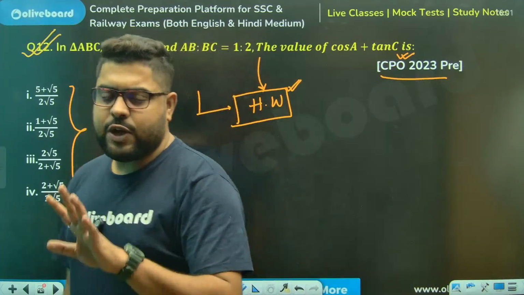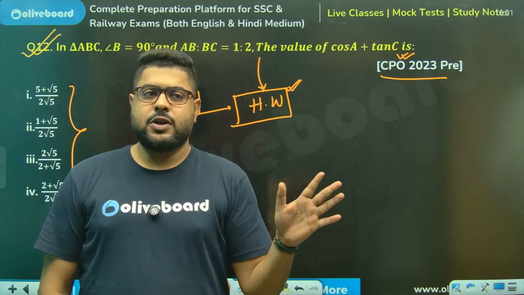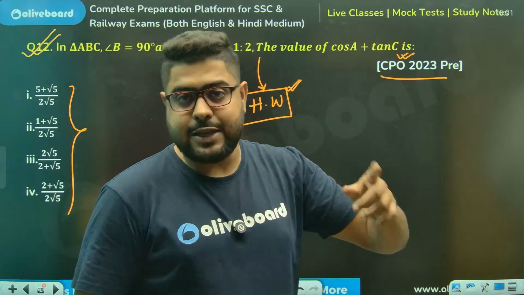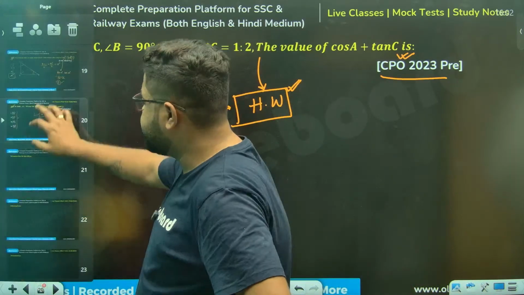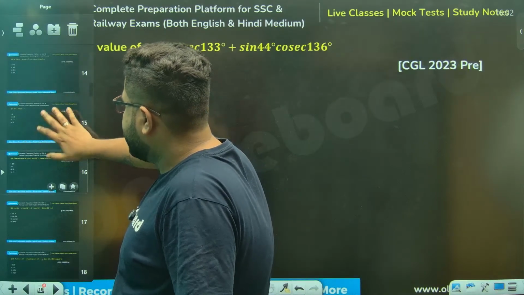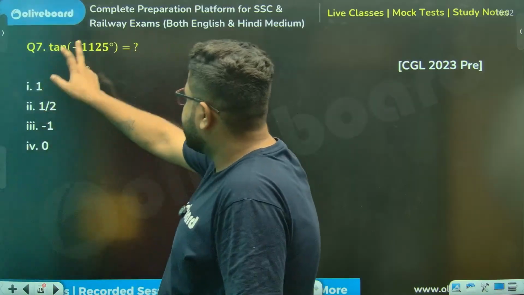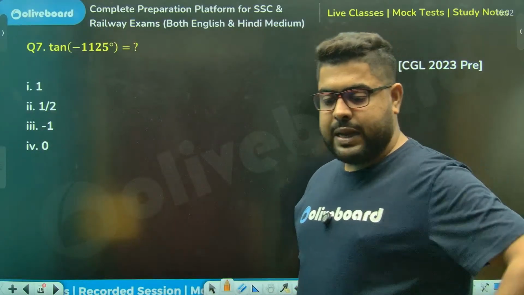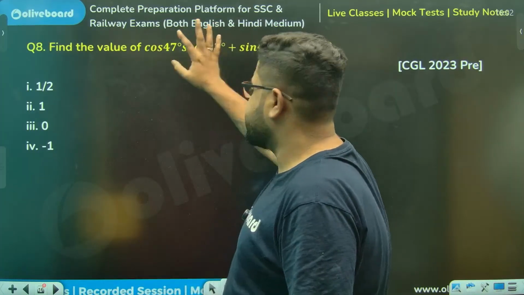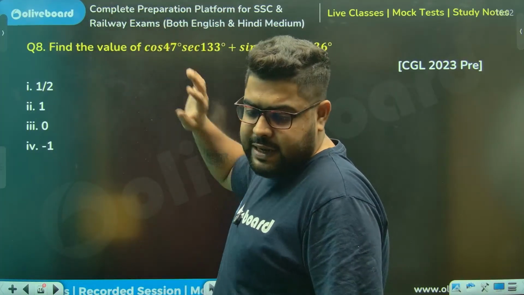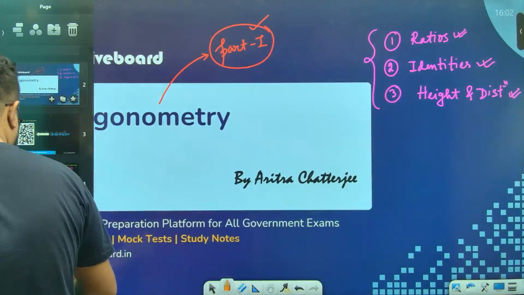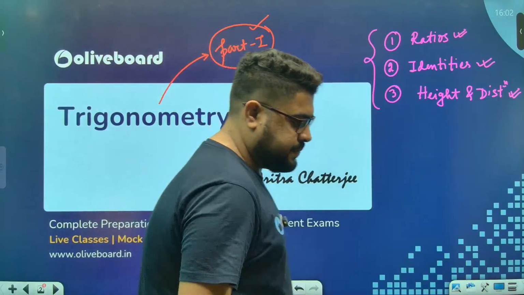So basics of ratios we have just understood. Tomorrow onwards we'll complete this and move into associated angles first. Associated angles means, let me just show you the questions. These types of questions have picked up in the last couple of years. Meaning the angles beyond 90 degrees. This one or this one, 133, these things. We will solve these types of questions. There are multiple such types, and I have those, so definitely we will solve them.